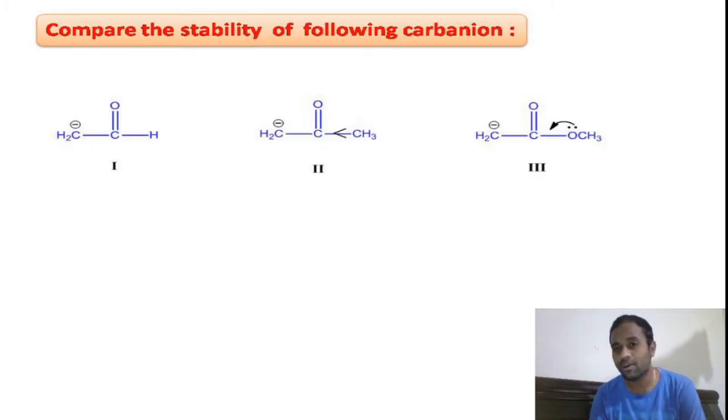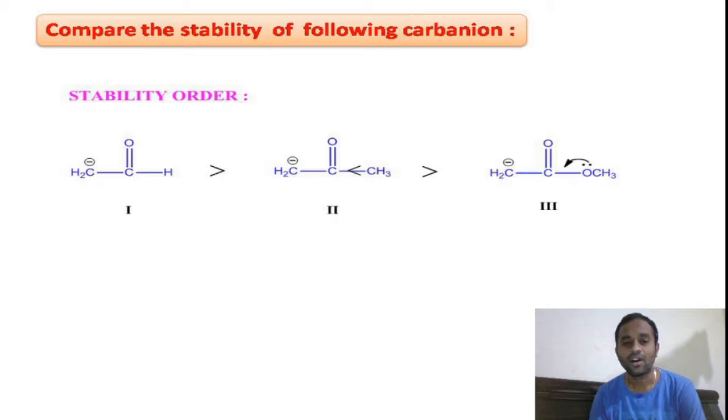Similarly, in the third compound, due to the plus M alkoxy group, those lone pair of electrons which are present on the methoxy group will also be involved in the resonance. Thereby, our minus charge will not easily be involved in the resonance. From these three concepts, we can say that the first carbon anion is more resonance stabilized, and the third one is less resonance stabilized. So this is the order of stability of these three carbon anions, right?